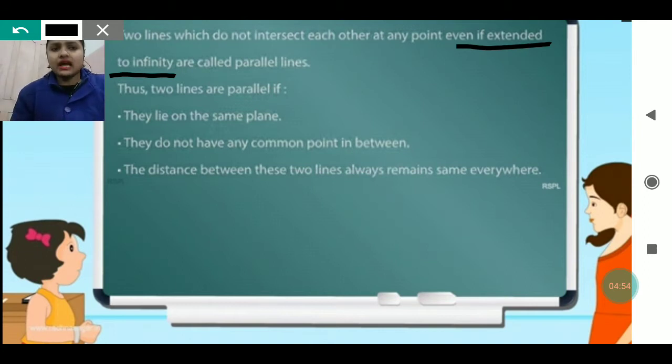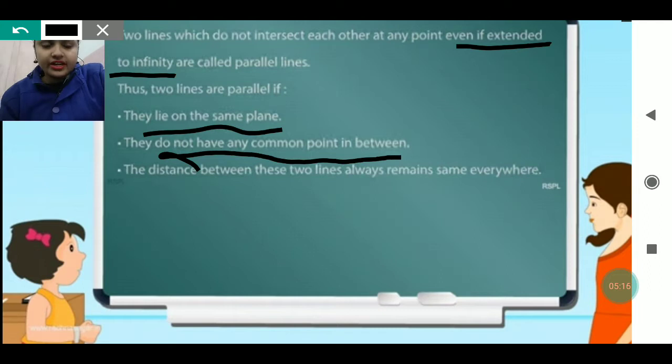So those lines which are not intersecting each other, not meeting each other, and have the same length and can be extended further, that kind of lines are called parallel lines. Thus, two lines are parallel if they lie on the same plane and do not have any common point, because they are not intersecting each other, so how will they have a common point? The distance between these two lines always remains the same everywhere. You can extend it, there is no issue in extending that, but when you are extending the first line, then the second line should also be extended.